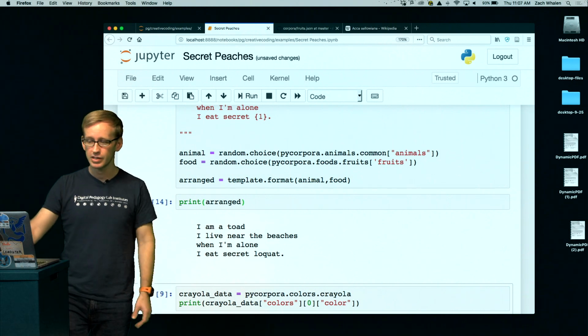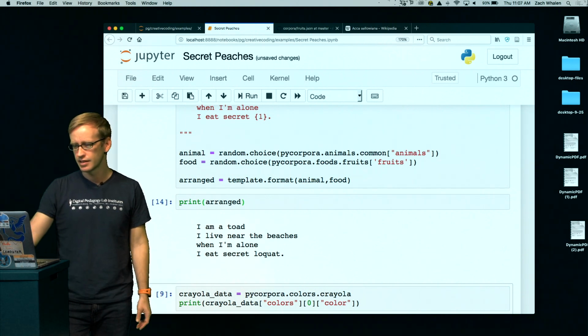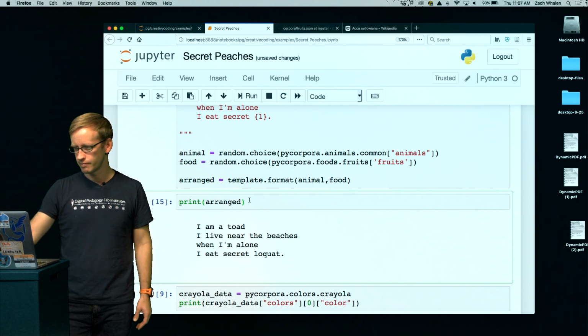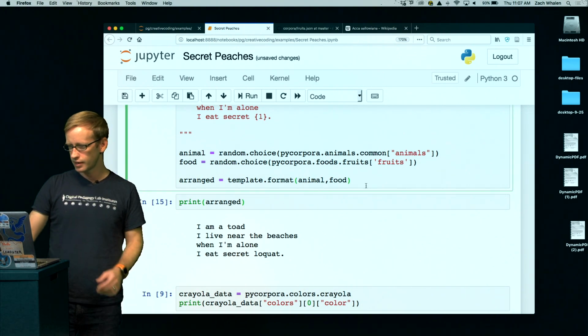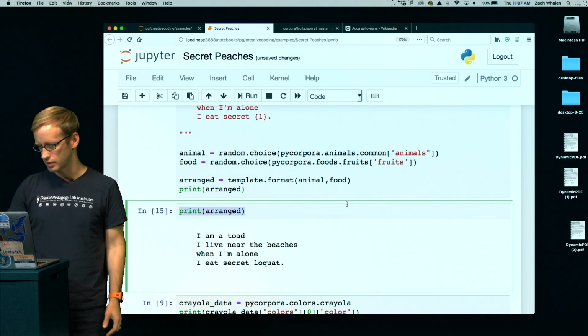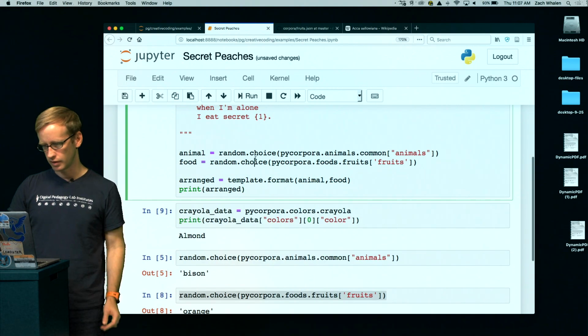I am a toad. I live near the beaches. When I'm alone, I eat secret... Is it loquat? Loquat? I don't know. Interesting. All right. I'm going to just go ahead and put the print arranged into the same cell so I don't have to keep running two cells. And since I don't need that one, I'm going to delete it.